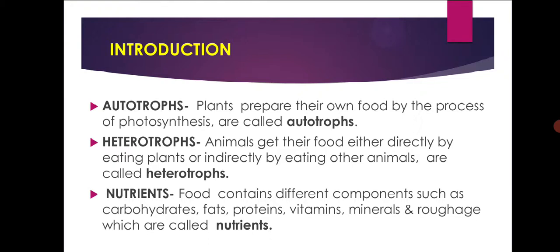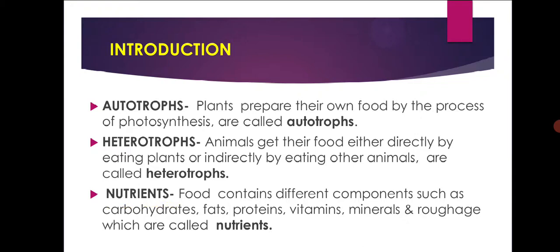Heterotrophs. Animals get their food directly by eating plants or indirectly by eating other animals. So they are called as heterotrophs. Animals are considered as heterotrophs because they don't prepare their own food. They depend on plants or animals for their food.